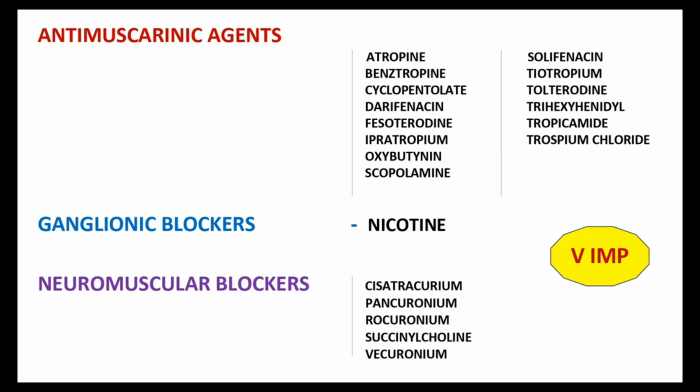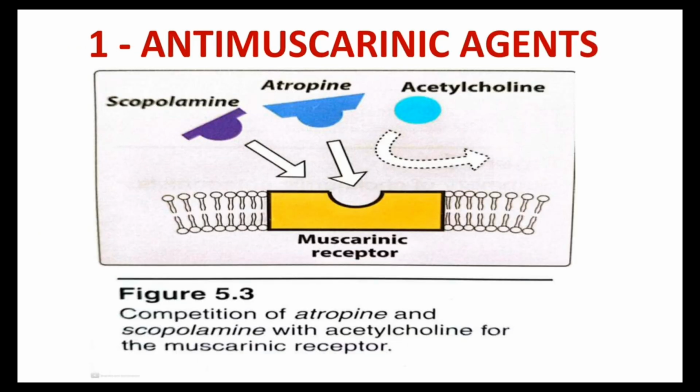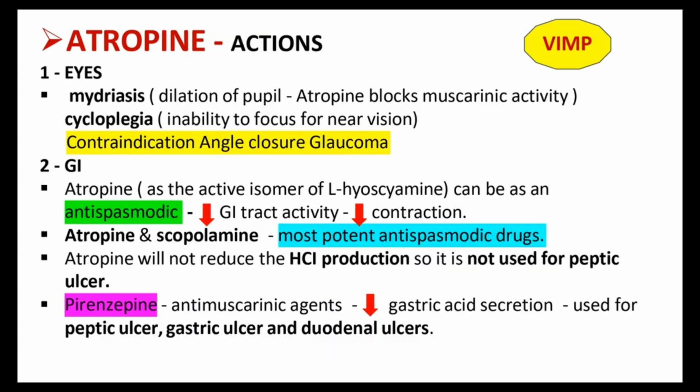The next one I mentioned here is the antimuscarinic agents, which we are discussing. For the mechanism of action, the competition of atropine for the muscarinic receptor is shown here, just for understanding. Check the image and you can understand how it acts there. The next slide is atropine. Atropine is the first antimuscarinic agent. Now the actions of atropine. These slides are very, very important. Each and every point that I highlighted here, please note in your notebook also.